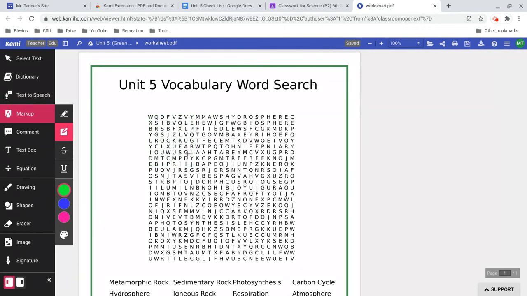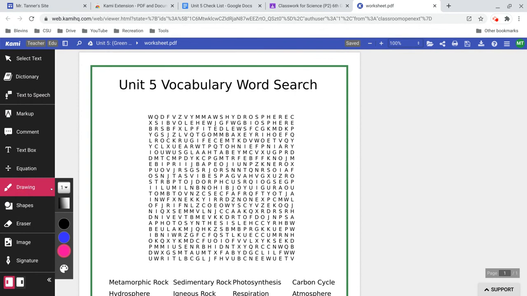So instead, follow these setup steps and it will make this much easier for you to complete. Click on drawing. So we're going to do a freeform drawing. We're going to change the thickness of the line to 12. We want it to be as thick as we can. And then choose some sort of bright color. Don't do black, it won't show up well. But you can do pink or green or light blue. I'll do light blue. And then this is the key part. This box up here that shows this tint is transparency. You want to click that and move the transparency to about the middle. This way, when we're drawing a line, we'll be able to read the word underneath it.